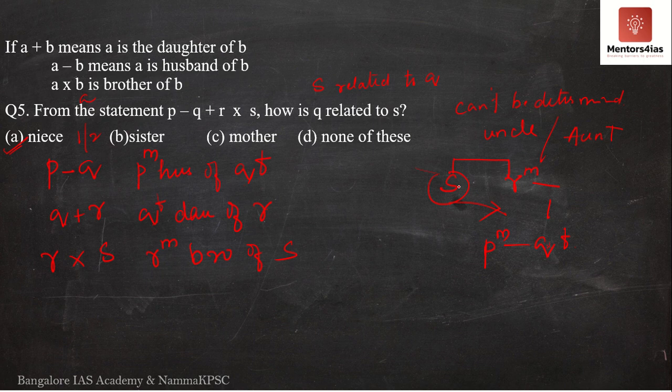S could be the uncle or aunt, based on the gender of S. But we don't know the gender of S. Therefore, if the question was asking how is S related to Q, the correct answer would have been it cannot be determined, because I've told you earlier the gender of the last person in these kind of problems cannot be determined. It is always open-ended. So the correct answer over here is A, niece.